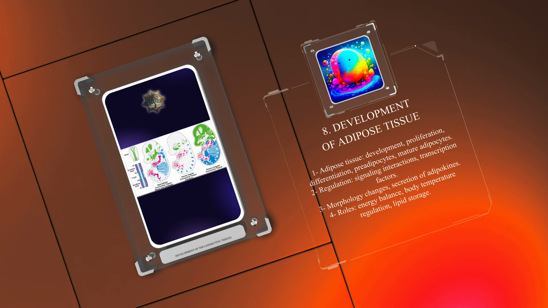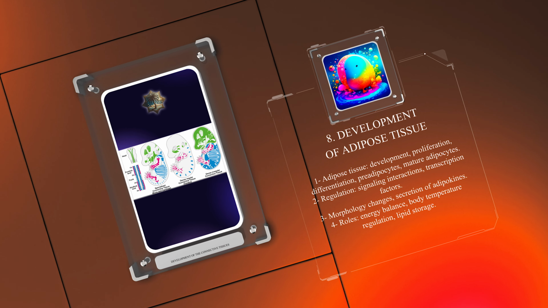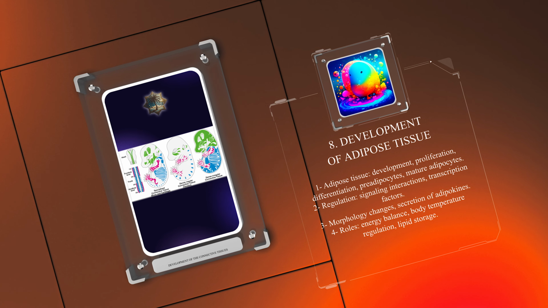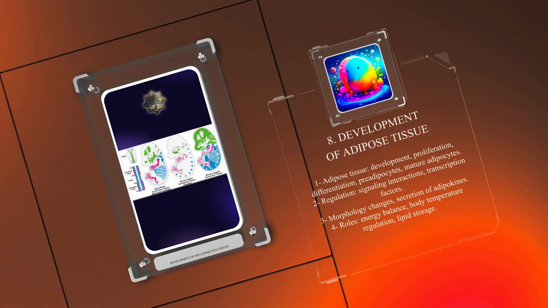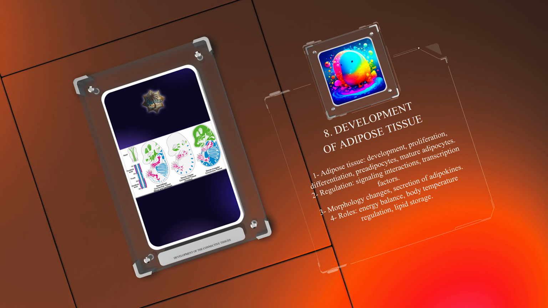The development of adipose tissue involves the proliferation and differentiation of pre-adipocytes into mature adipocytes. This process is regulated by signaling interactions and transcription factors, leading to changes in morphology and the secretion of adipokines. Adipose tissue plays important roles in energy balance, body temperature regulation, and lipid storage.